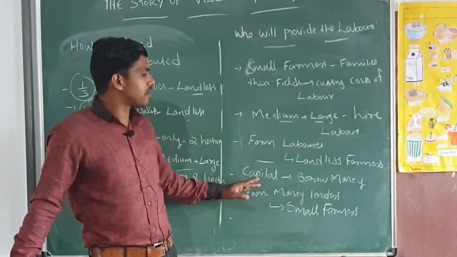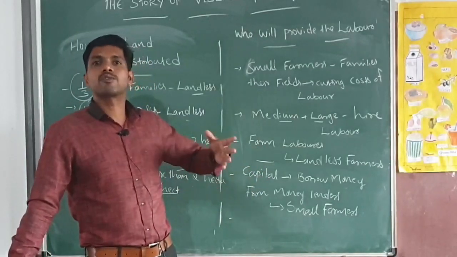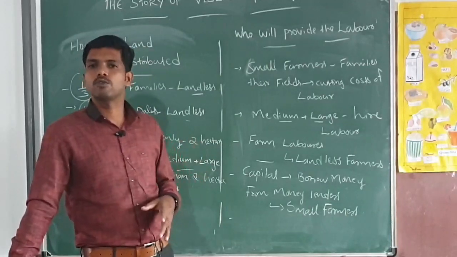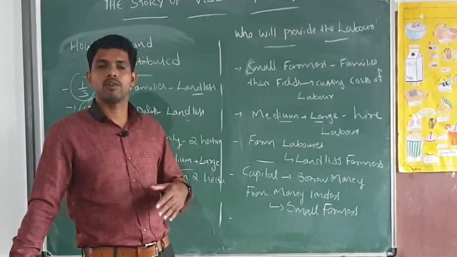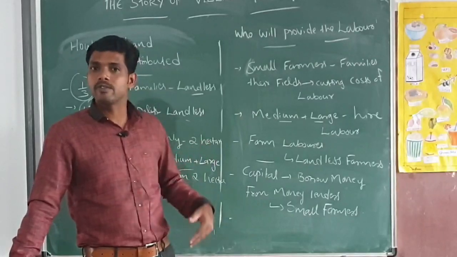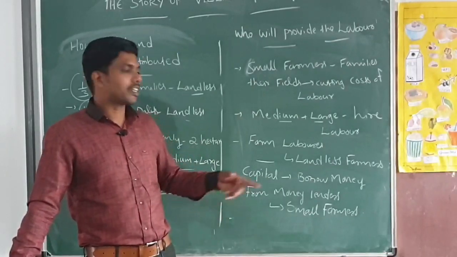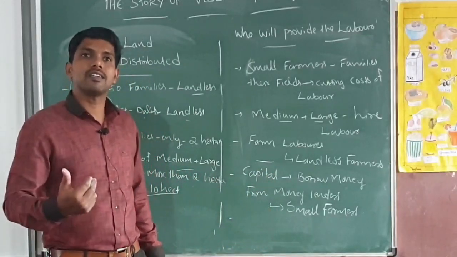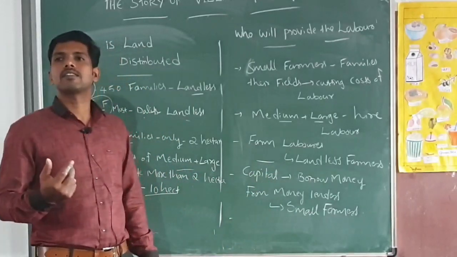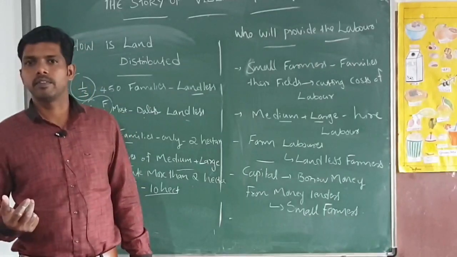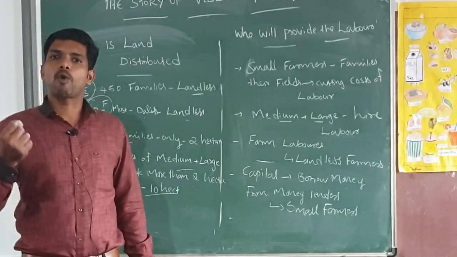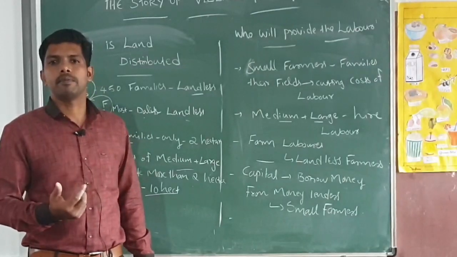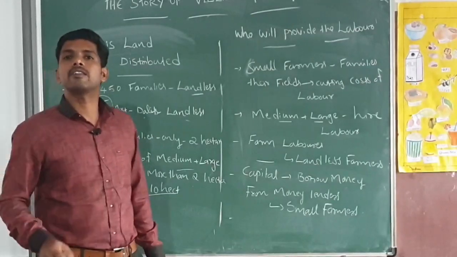So our small farmers, for the next agricultural season, need to get capital in the form of money and tools, especially financial capital, or the money. For arranging this capital, they are compelled to borrow money from the money lenders. In every village, we can say there are 2 or 3 money lenders. These money lenders provide loans to the needy people, and they impose a high interest rate.